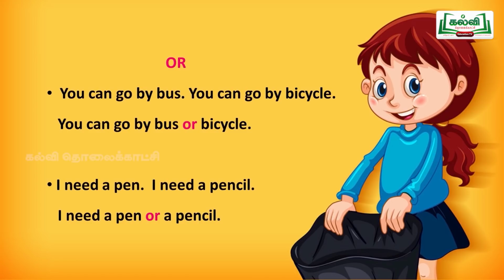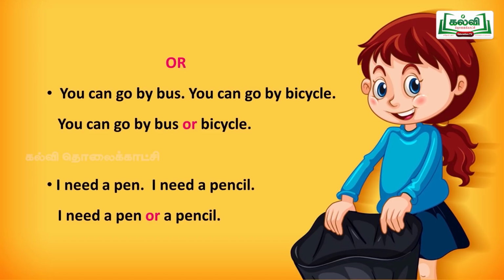Look at the next sentence, children. I need a pen. I need a pencil. There are two choices for you. You can take a pen or a pencil. I need a pen or a pencil. Any one is enough to write. We can't use both for writing at a time. So, one, pen or a pencil.